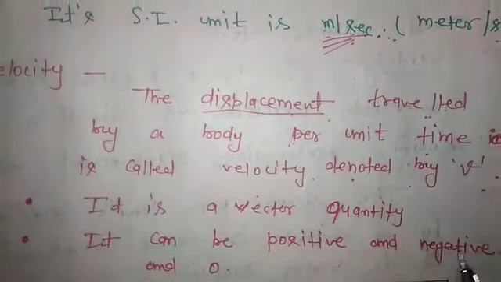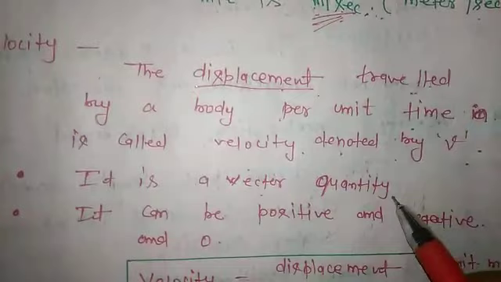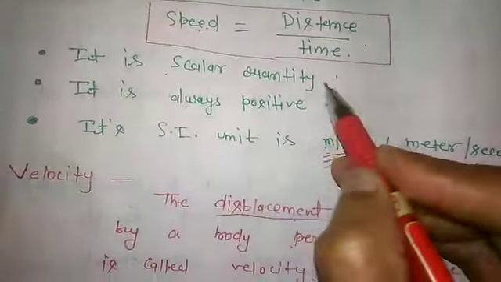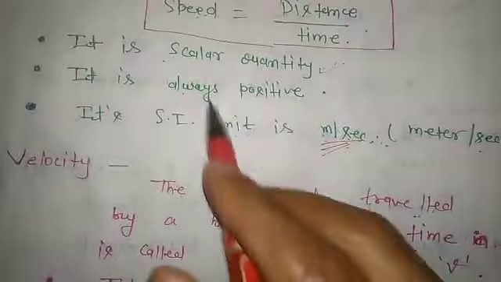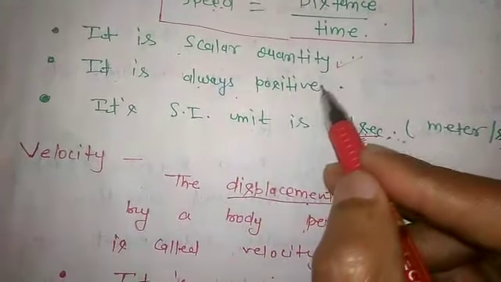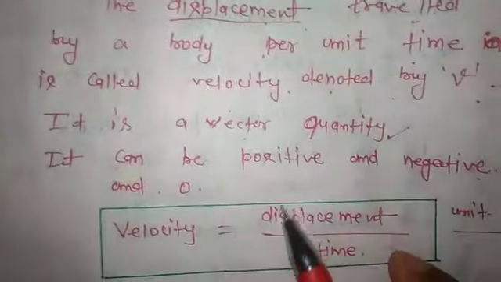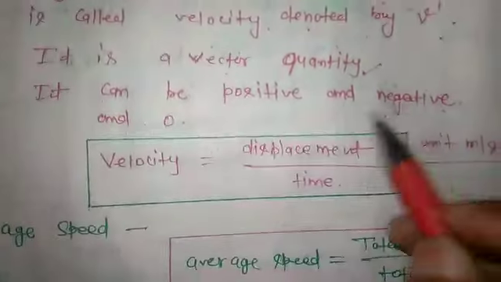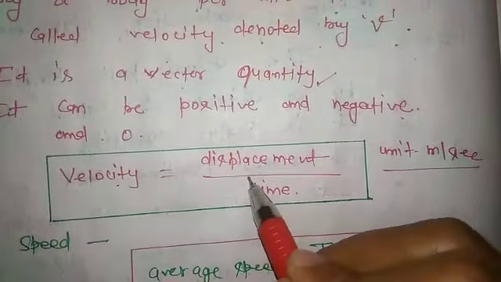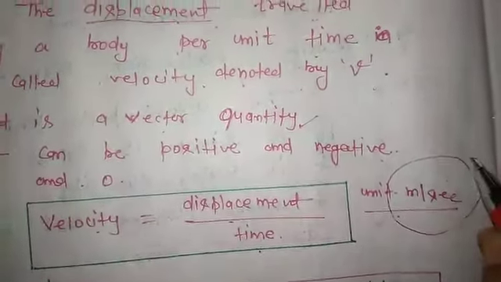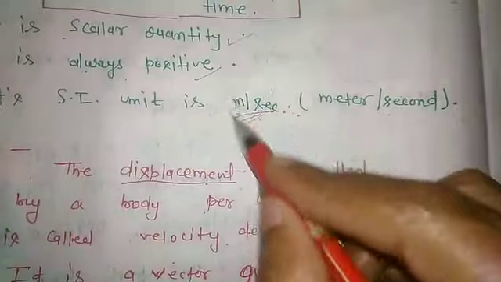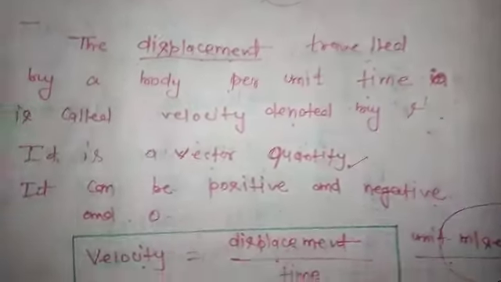There are some properties. First, it is a vector quantity, and speed is a scalar quantity; that is the basic difference. Velocity can be positive, negative, or zero, but speed is always positive. The formula: velocity is equal to displacement upon time, and their unit is the same, meter per second.